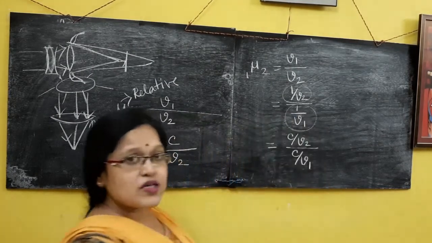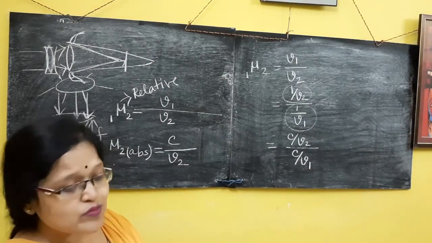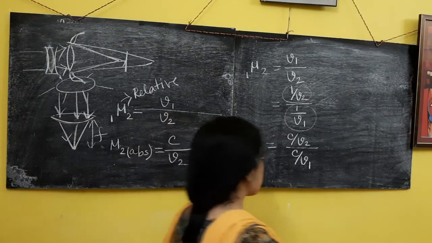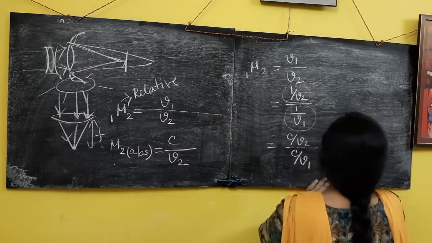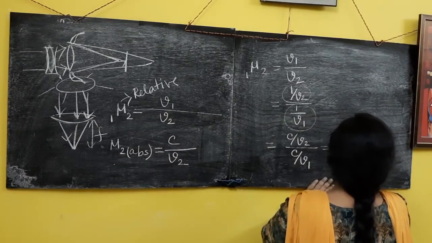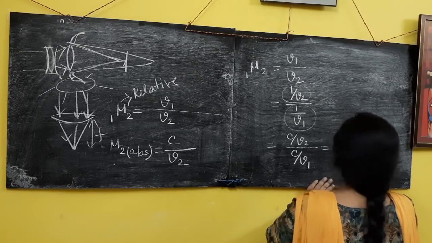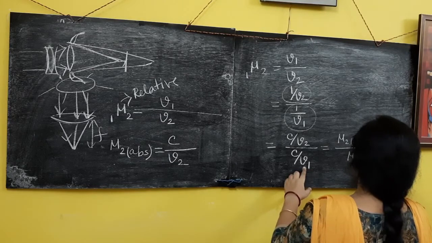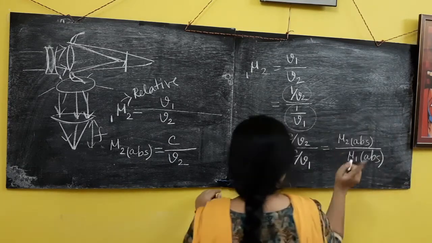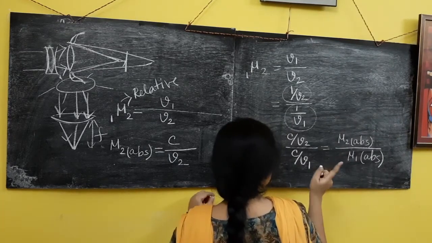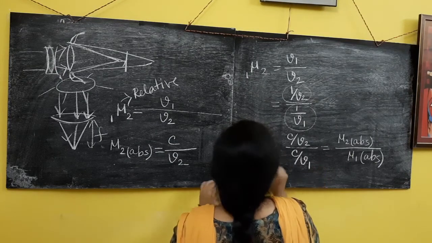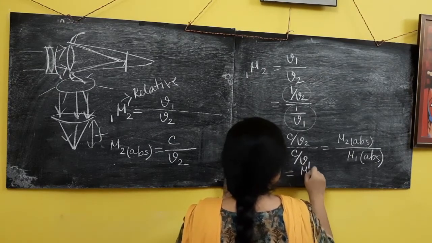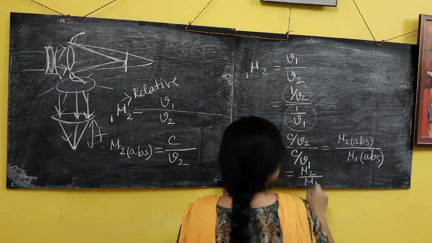C by V2 is mu2 absolute, and this one is mu1 absolute. So mu1 2 will be equal to mu2 by mu1. That is the relation.